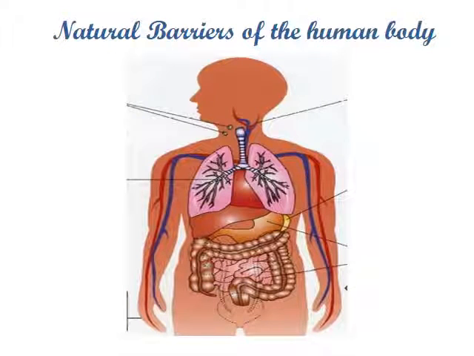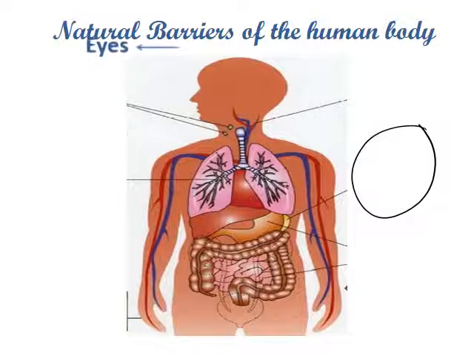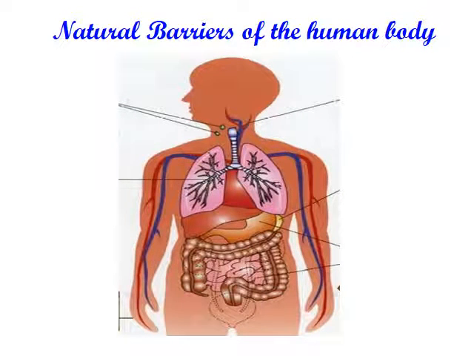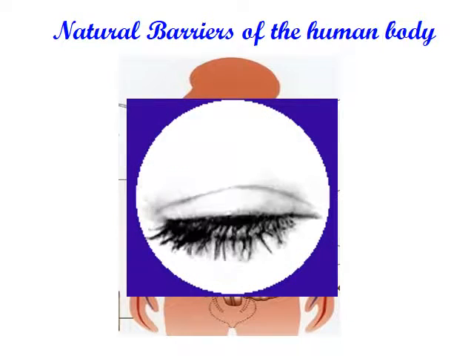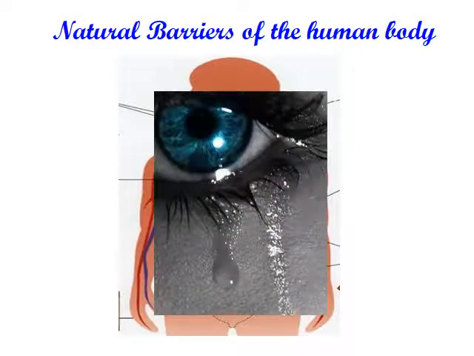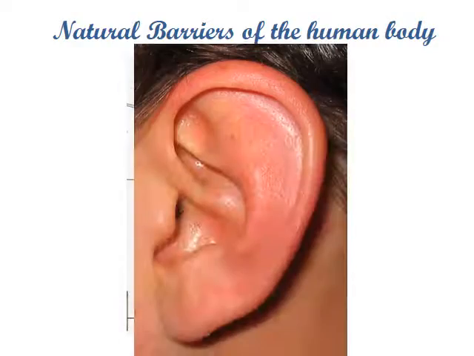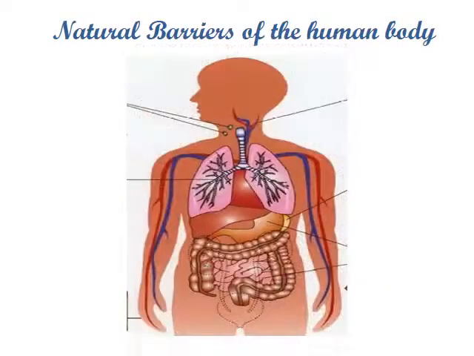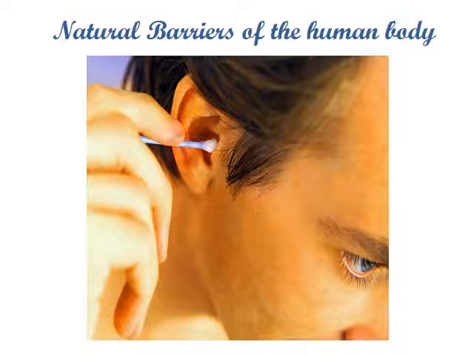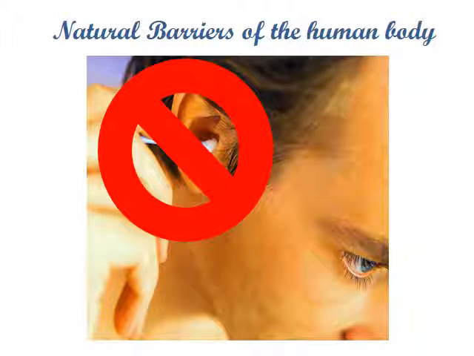So we are going to move to the natural barriers of the human body. Natural barriers, first we have the skin. Other than skin, we have the eyes, meaning the tears. We have other forms, for example, the sweating. We have the ears, they are considered a natural barrier. They contain earwax and so on. We have the wax, as I said, so you don't have to use these sticks.